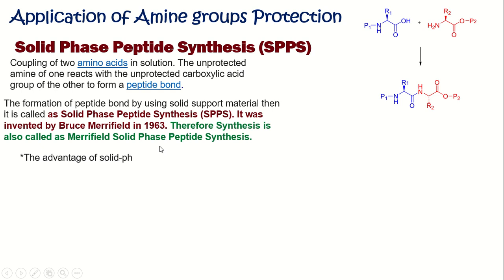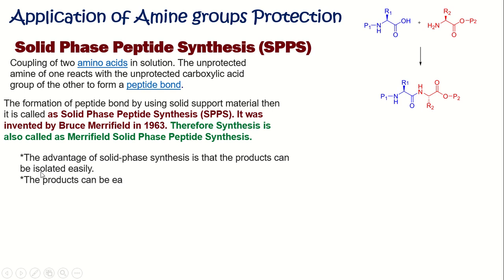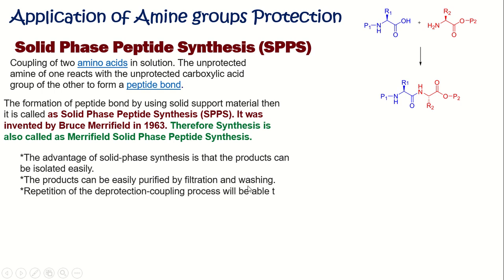The advantage of solid phase synthesis is that the product can be easily isolated, means easily separated. The product can be easily purified by filtration and washing. The repetition of the deprotection and coupling process will be able to synthesize larger peptides. Therefore, the deprotection and coupling process is required for the formation of peptides.